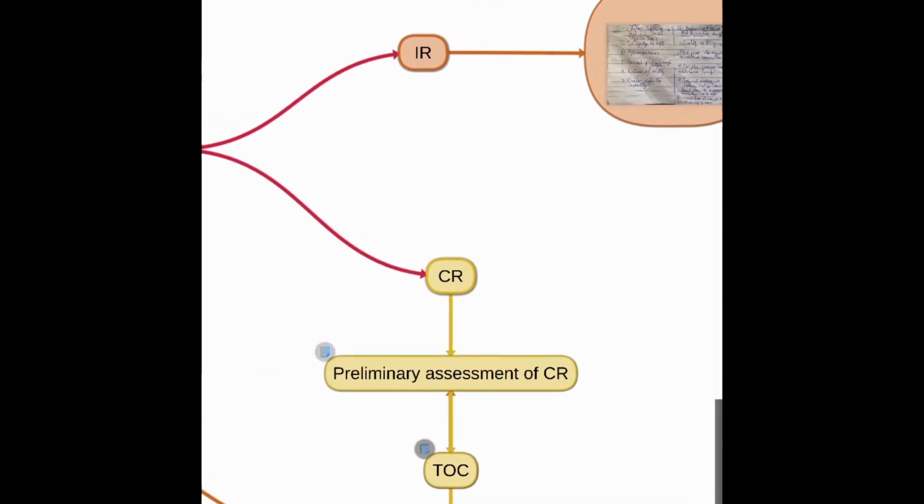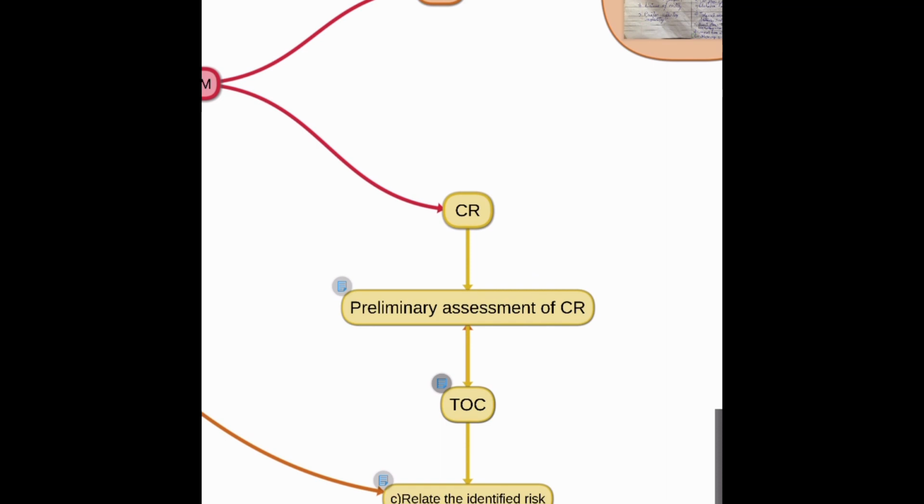So first in IR, we will understand the entity and its environment, including internal control. Then next we will move to control risk. So in IR, we understand the entity, its environment, its internal control. Now in CR, we will first do preliminary assessment of control risk.